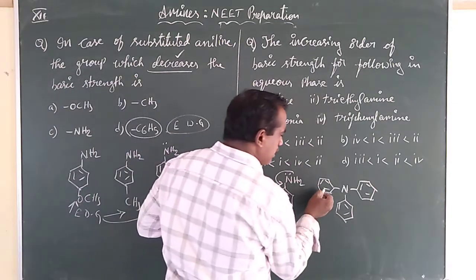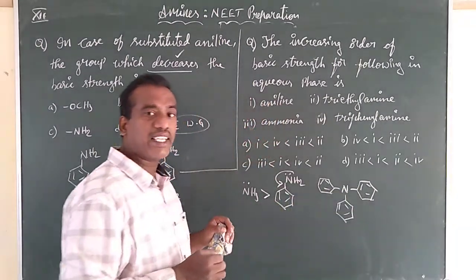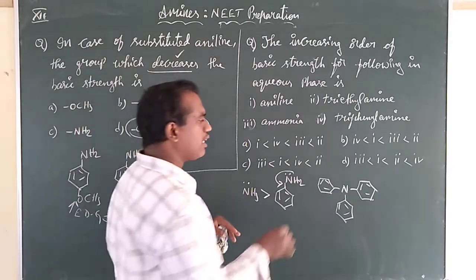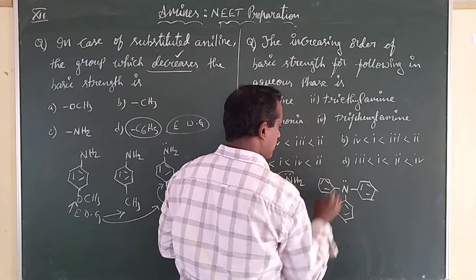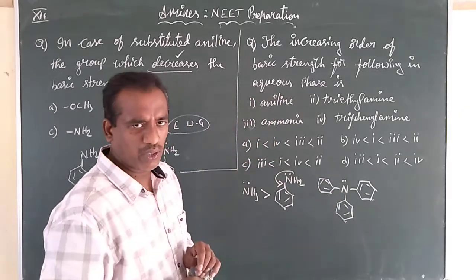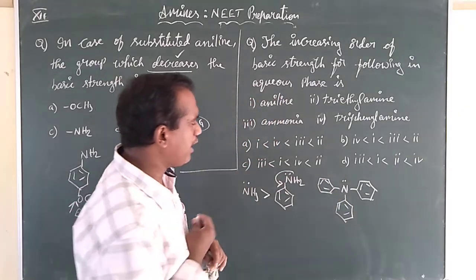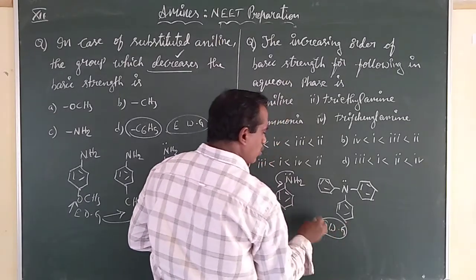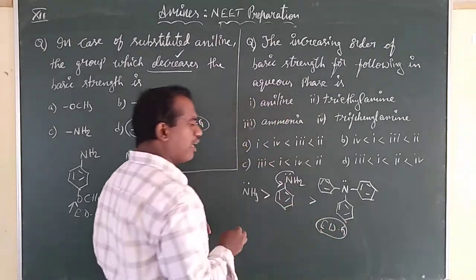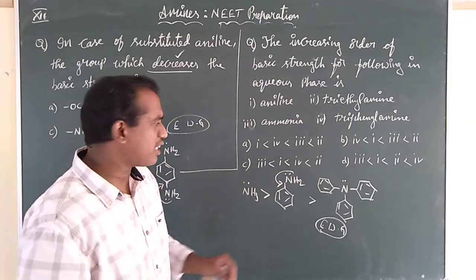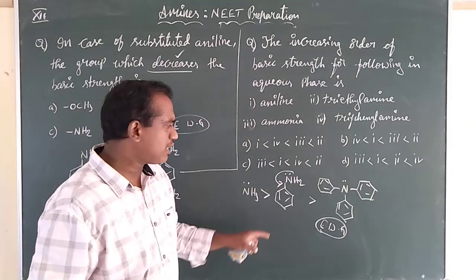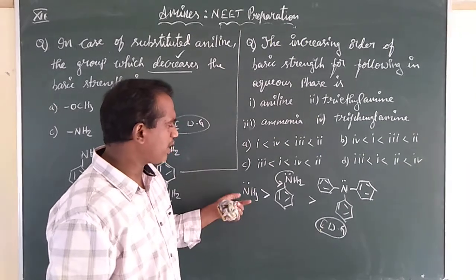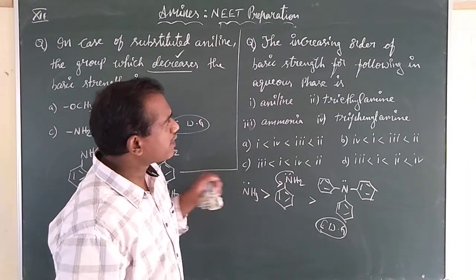So all these 3 will act like an electron withdrawing group. They will decrease the electron density on nitrogen. So triphenylamine is less basic than aniline, which is less basic than ammonia, whereas it is more basic, or we can say, triethylamine.